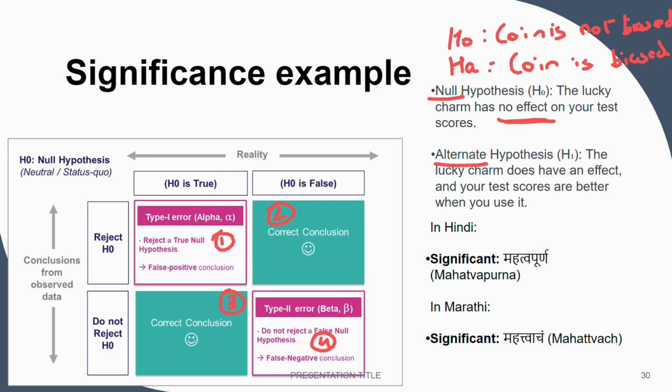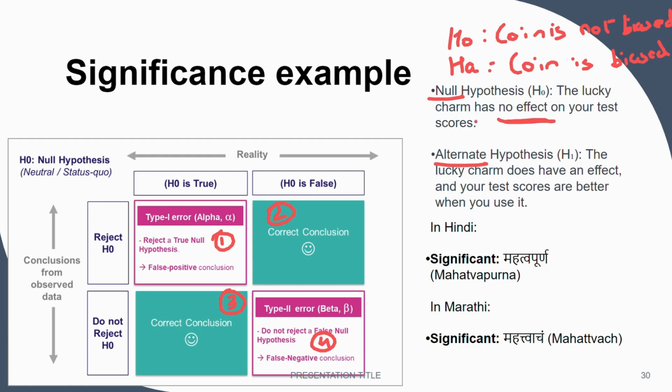Remember, when you frame your hypothesis, the null hypothesis should always be your no effect or no change hypothesis. So it will always say the coin is not biased, and the alternate hypothesis is the opposite of the null hypothesis, which is that the coin is biased.